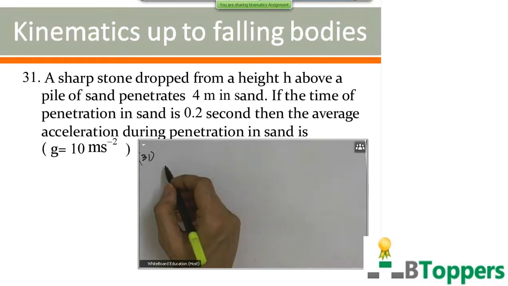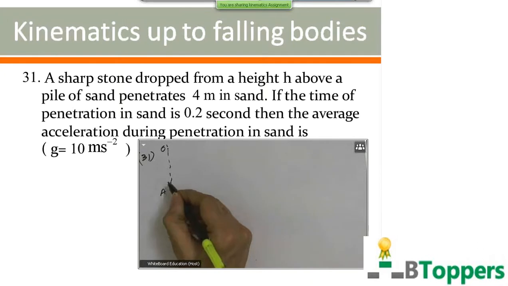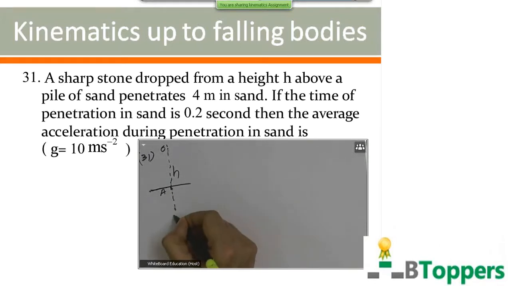See question number 31. A sharp stone dropped from height h above a pile of sand penetrates 4 meters in sand. The time of penetration in sand is 0.2 seconds. The average acceleration during the penetration in sand is, with g as 10 meter per second square. Let us suppose the stone falls freely under gravity from O to A before it enters the sand from height h. Let us suppose the stone penetrates from A to B inside the sand, a distance of 4 meters.